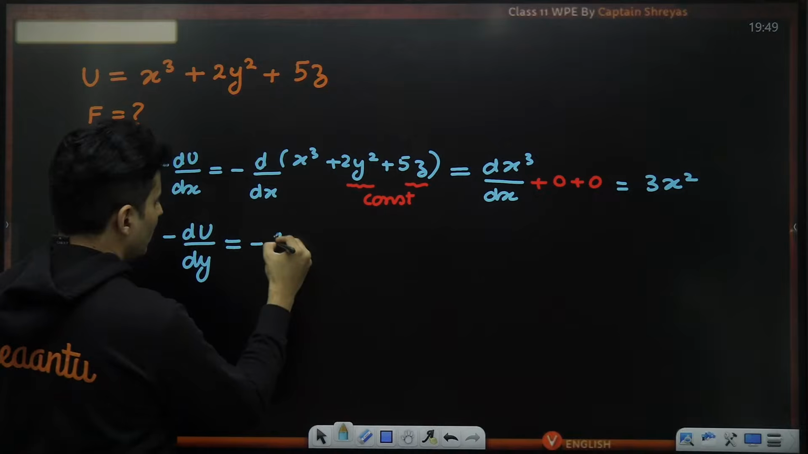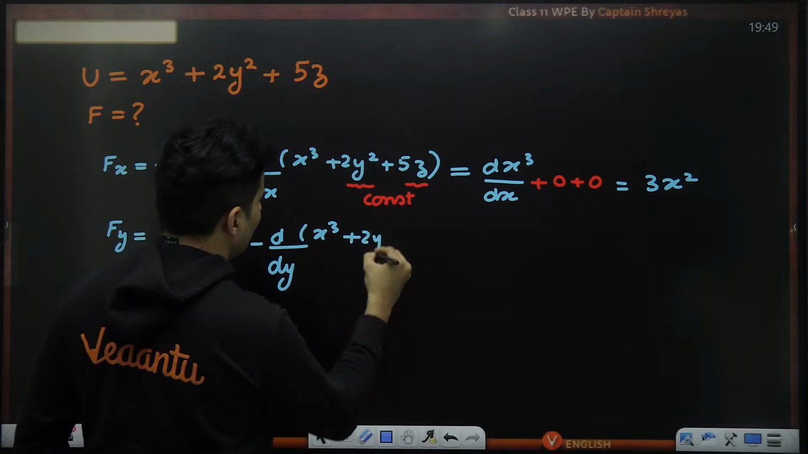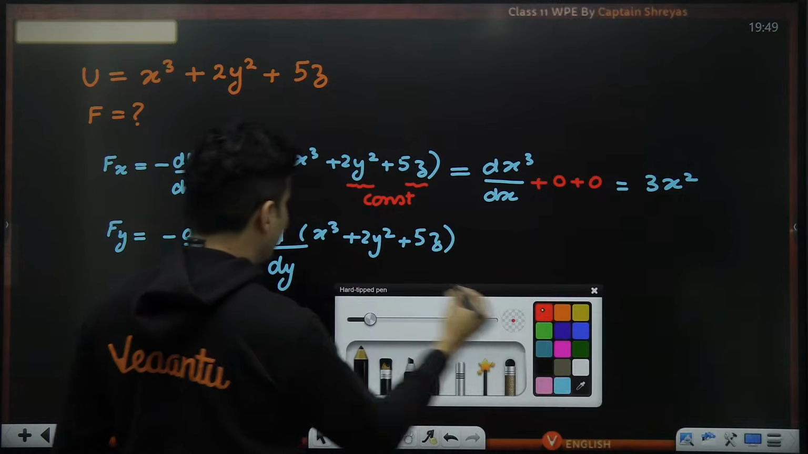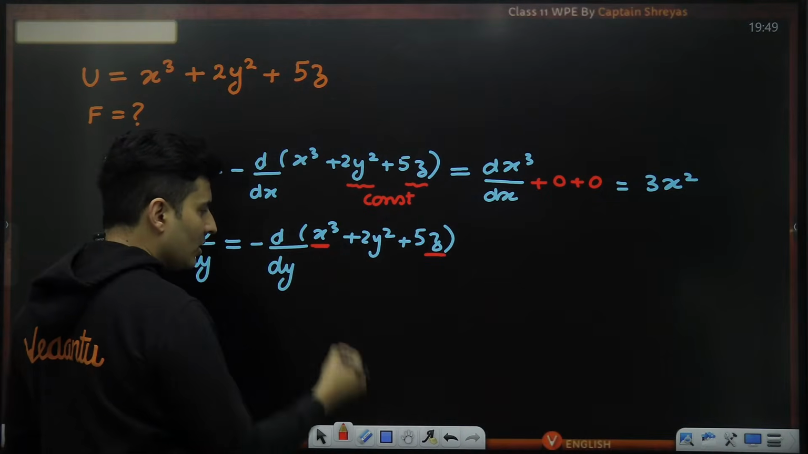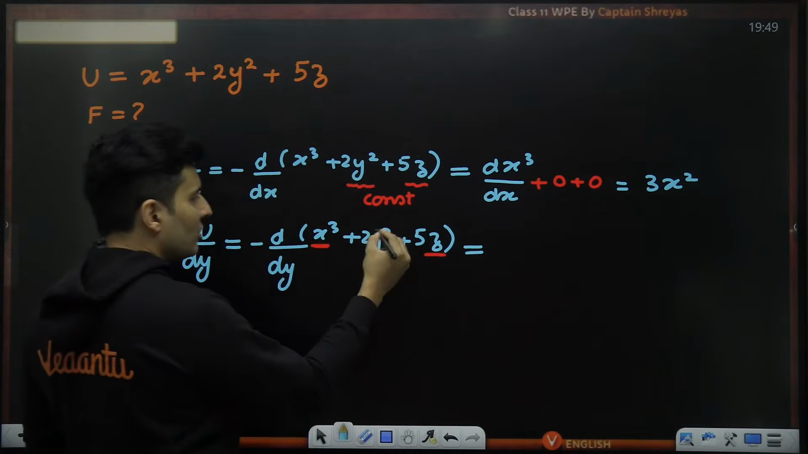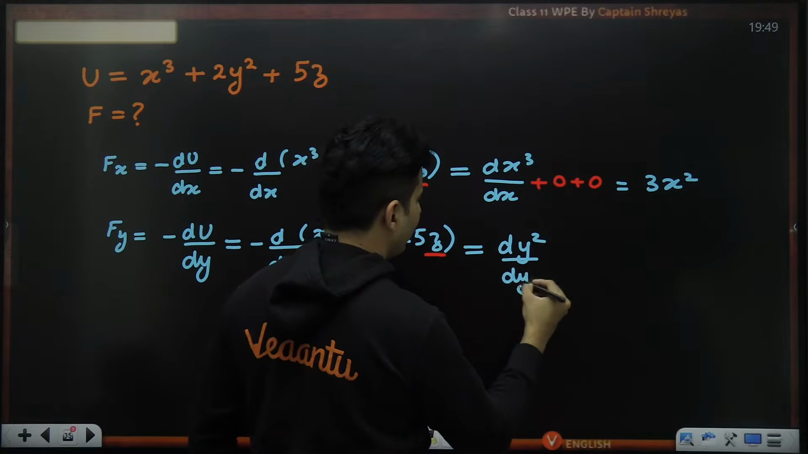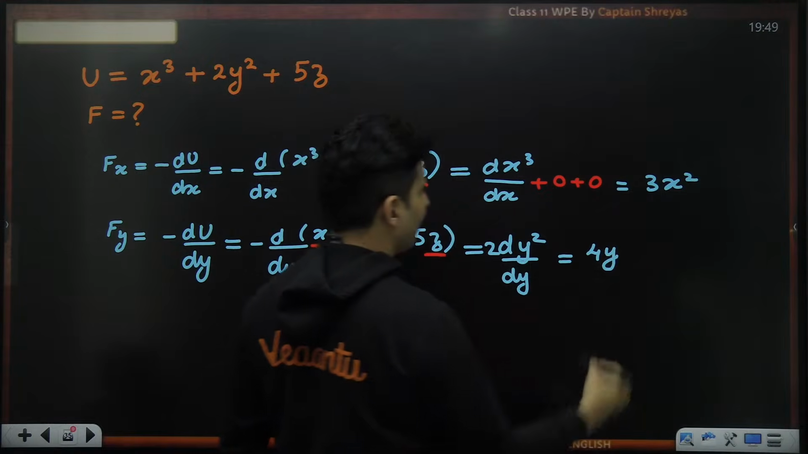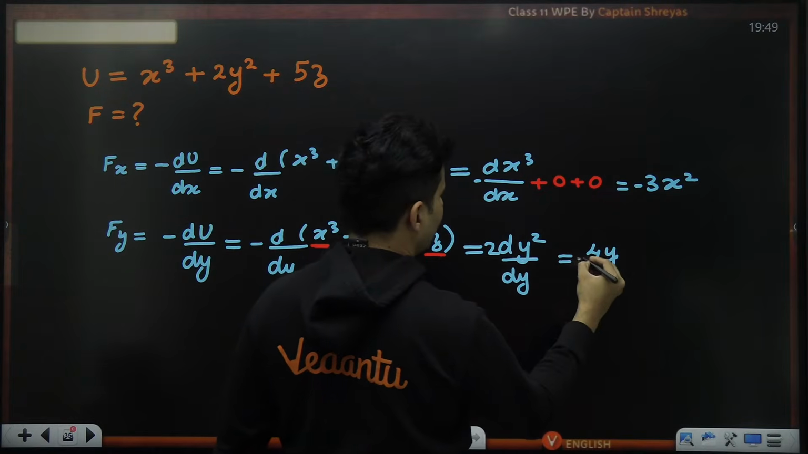So when you do minus d by dy of this entire thing, x cube plus 2y square plus 5z, in that situation x and z are constant, y is going to change because I'm changing y over here. So other things will be 0. Just differentiate 2y square, so it will be 2 into 2, which is 4y. That's it. Oh, that minus sign also has to be there. I forgot that. Sorry, this minus sign.